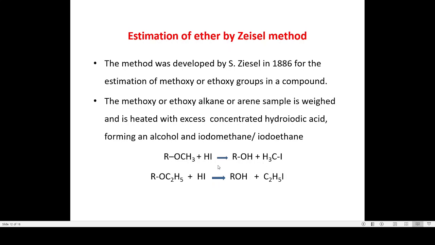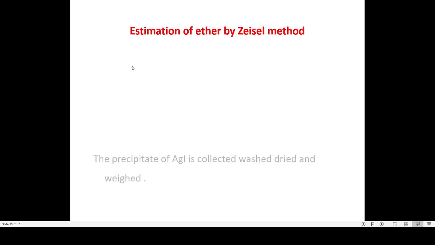So here the first step is either the methoxy or ethoxy alkane or arene. We are going to weigh the sample, and the weighed sample is made to react with the excess of HI. As a result, we get a molecule of alcohol and a corresponding alkyl halide. So it can be iodomethane or iodoethane, depending on whether it is a methoxy or the ethoxy alkane.